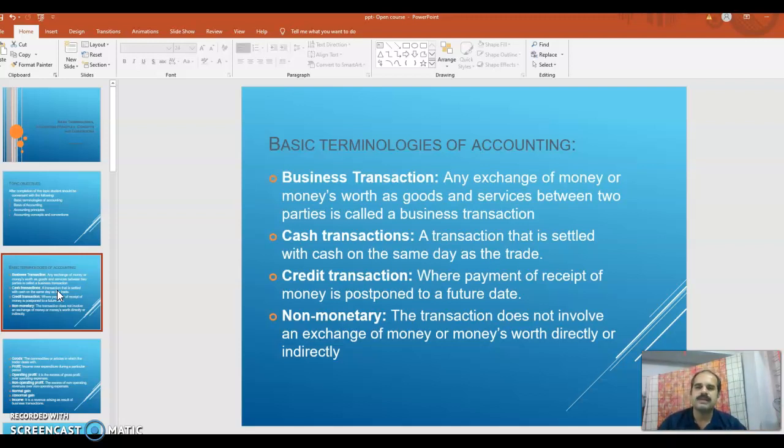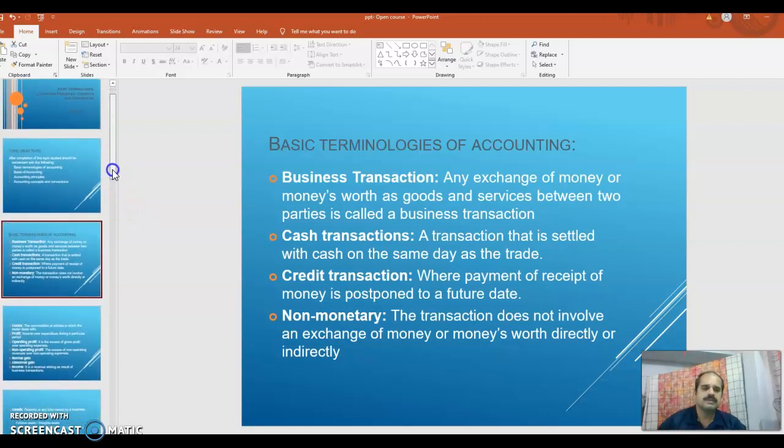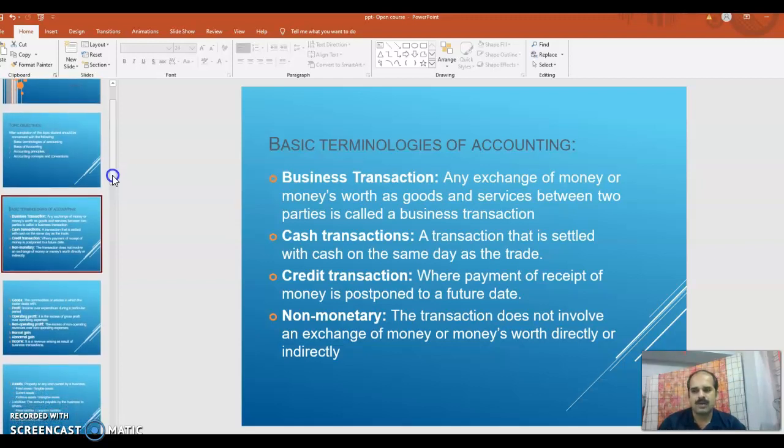In a credit transaction, the payment of money is postponed to a future date. There may also be non-monetary transactions in business: a transaction that does not involve an exchange of money or money's worth directly or indirectly. Actually, non-monetary transactions cannot all be recorded in accounting.